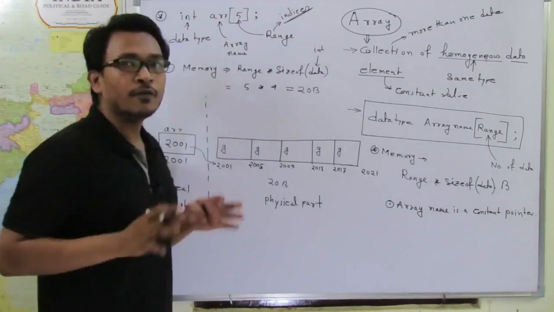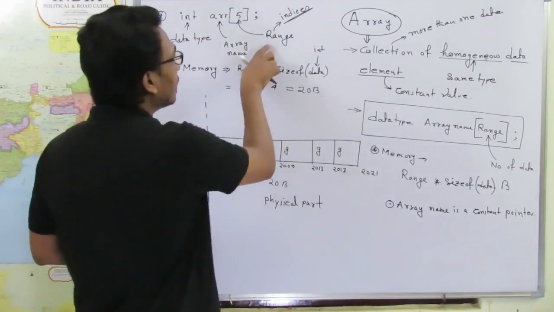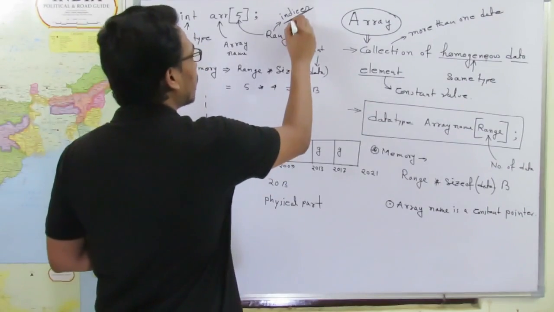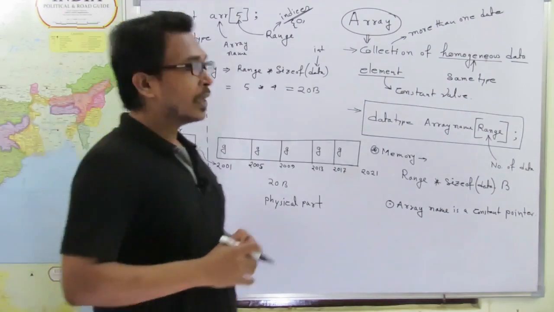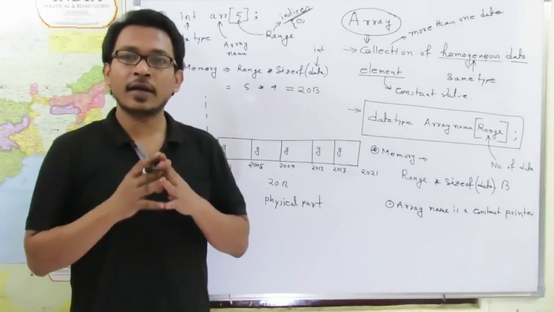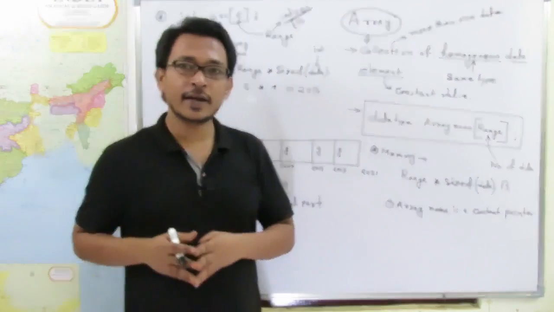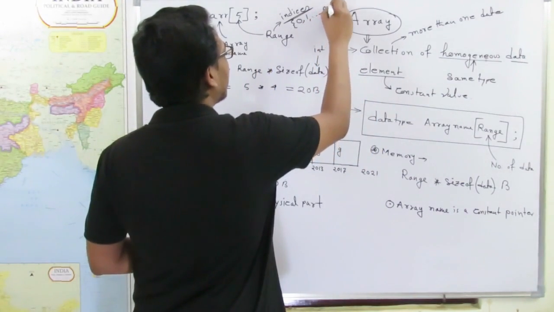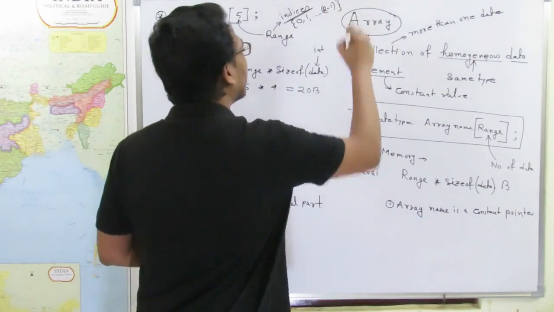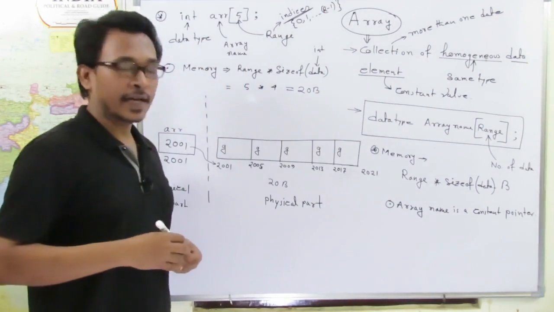Indices means set of index. Now from where this index will start? The index for any array will start from 0, and where the index will end? The index will end at range minus 1. This will be the last index of any array.